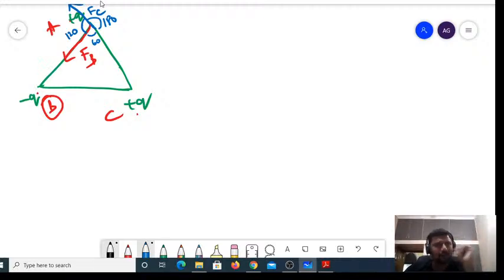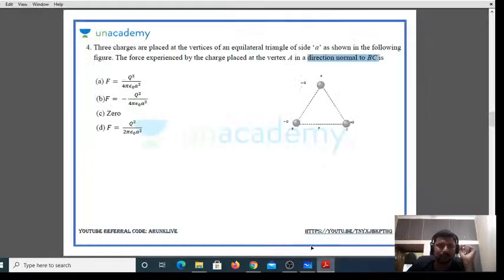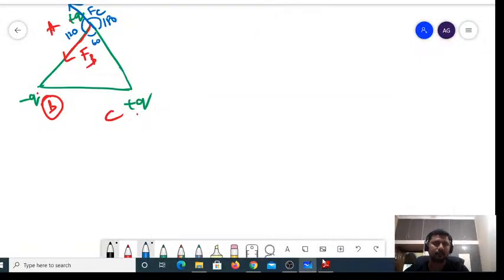You are supposed to find the force which is normal to BC. Where exactly is BC here? BC is here. Now, do you have any force which is normal to BC? Let us see.